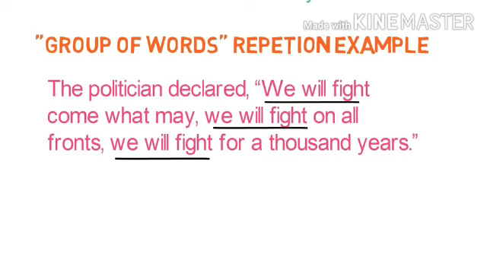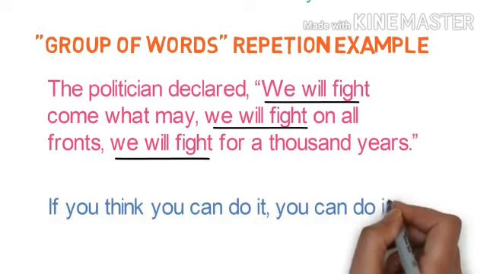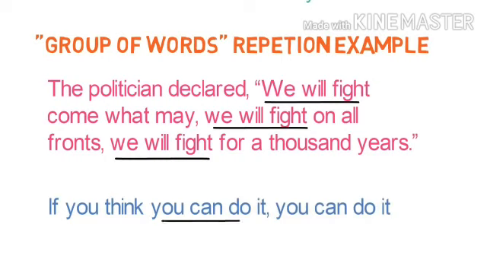Let's look into one more example. If you think you can do it, you can do it. Here you can see you can do it is repeated twice. So whenever you see a word or a group of words repeated, it is a repetition.